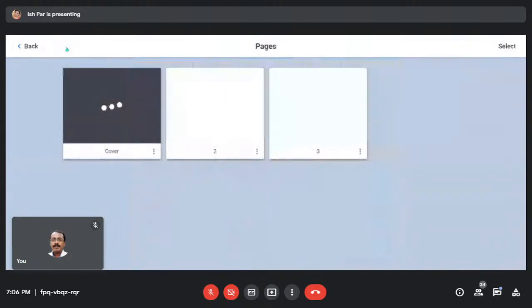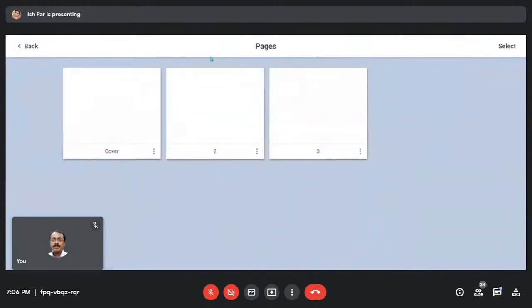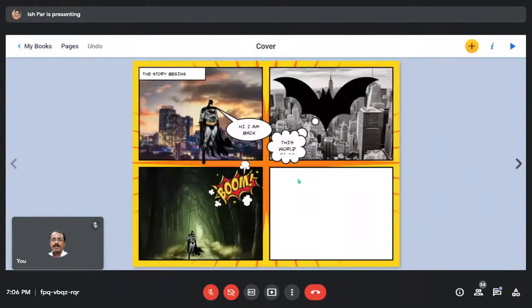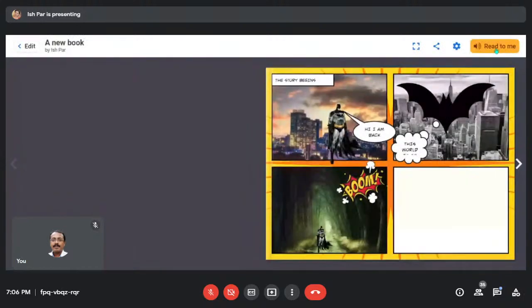Now how will you see the page? We have just created the cover page. Still 2-3 pages are there, so you can do that also, right? And when it comes to sharing, okay, so we still have parts. Let's play this. Read to me.